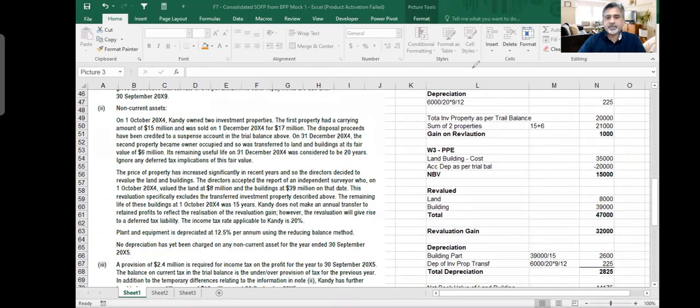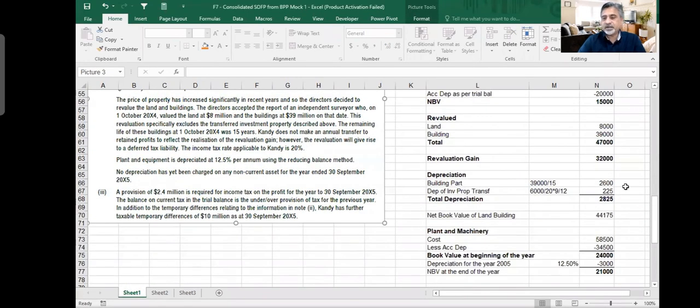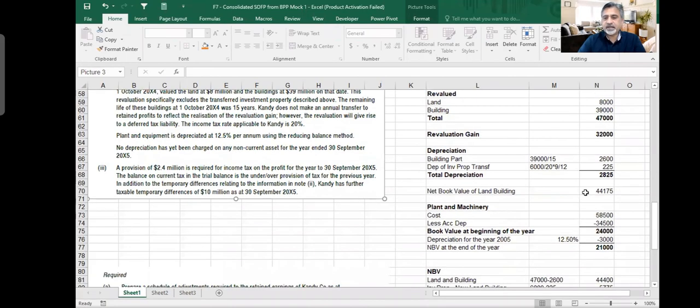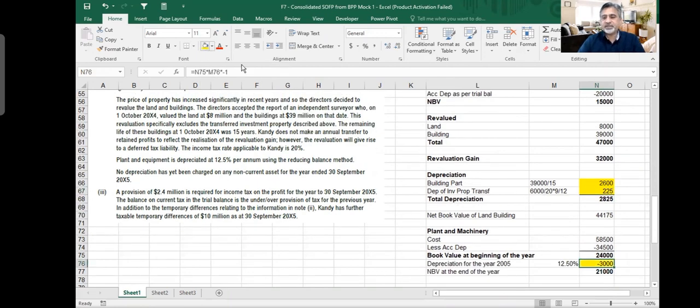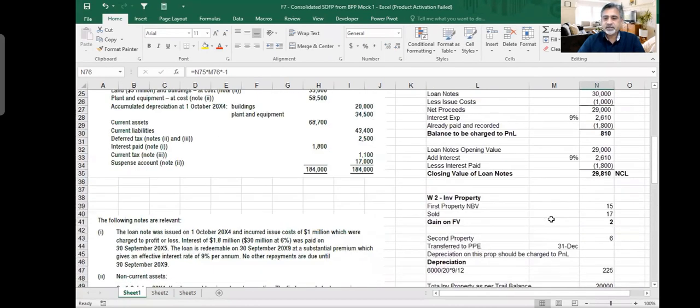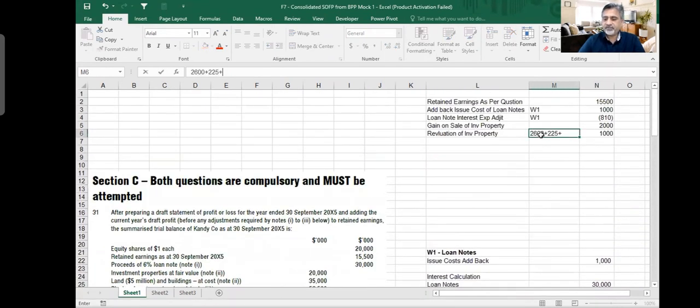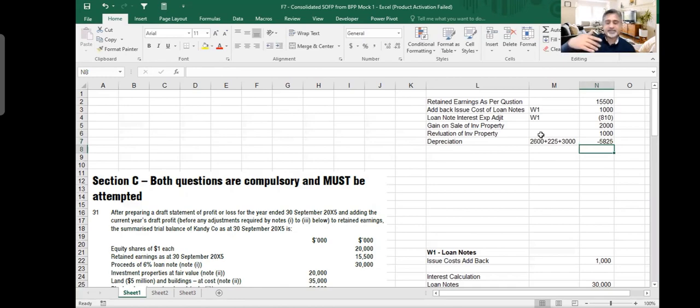So what is the total depreciation? I did not make a total, actually I should have, but no problem. One depreciation is this one, 2600, which is on building. One is on that transferred PPE, and one is on your plant and machinery. 2600, 225 and 3000. We did not charge it before, so minus 2600, minus 225, minus 3000. This is going to decrease my retained earnings.